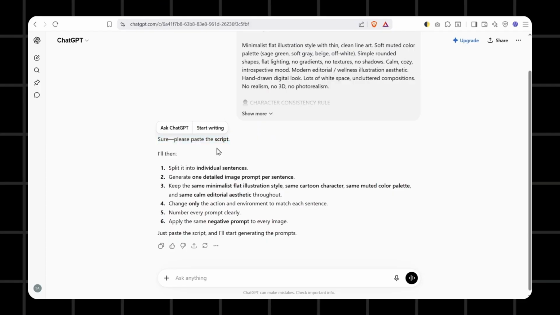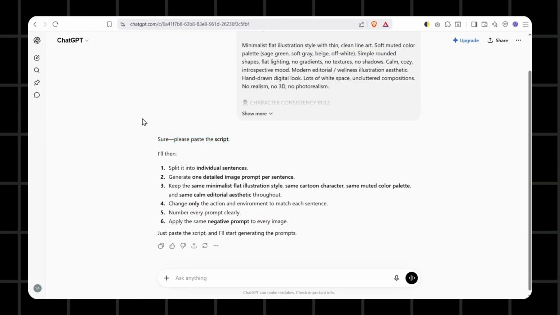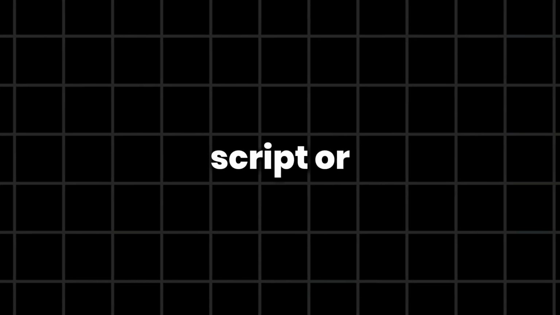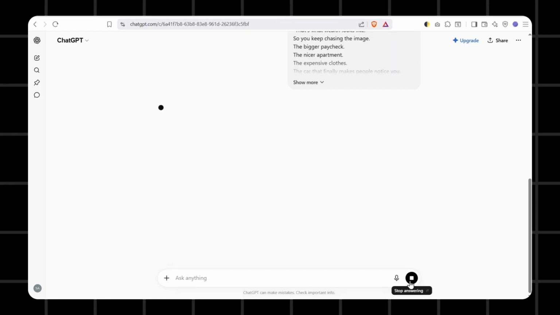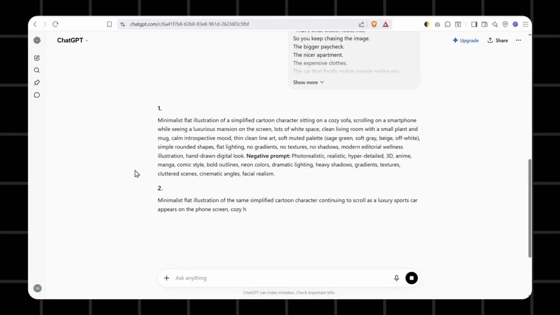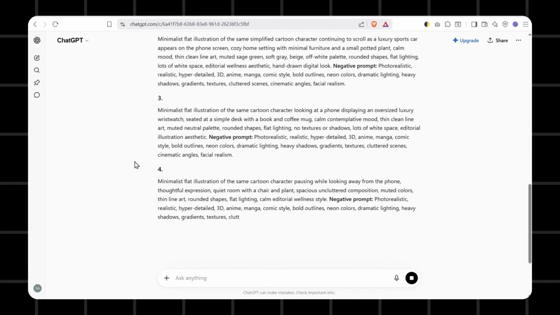The reason I kept this step in a separate tab is flexibility. If you already have your own script, or you are working in a different niche entirely, you can skip the first part and paste your script directly here. Once you enter the script, ChatGPT will generate individual image prompts for each line of it.